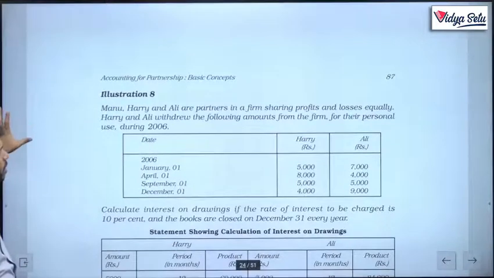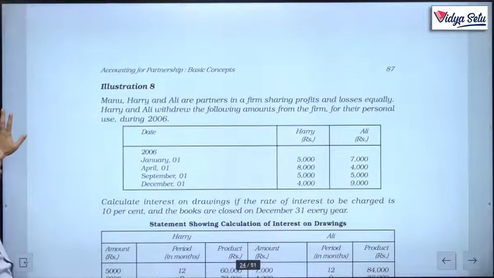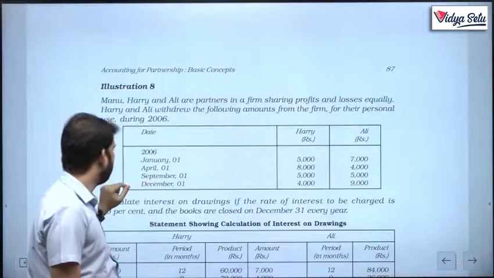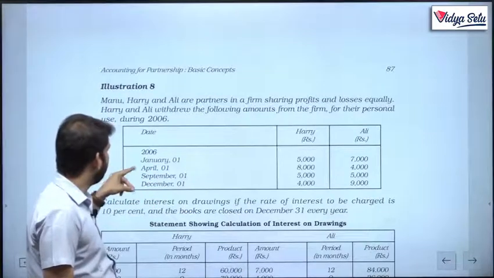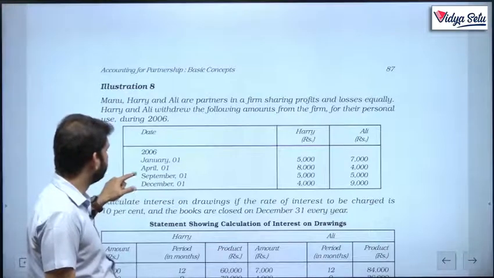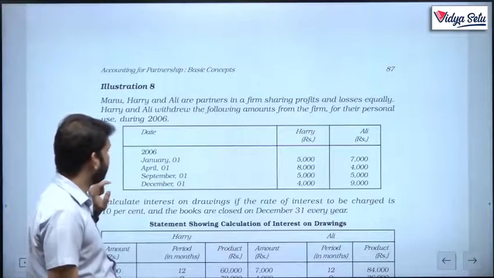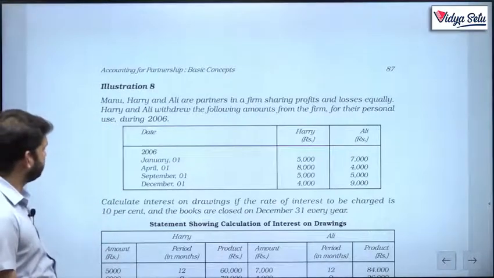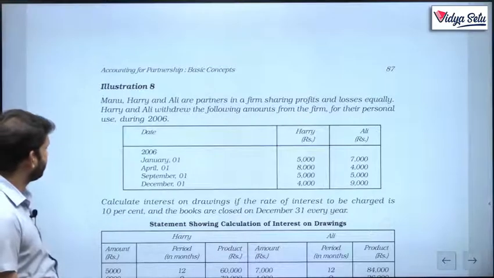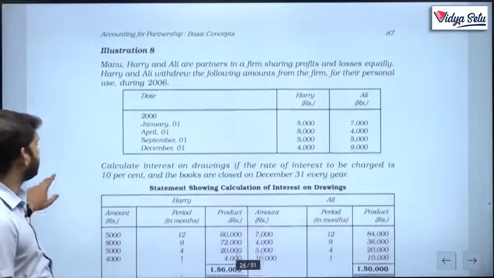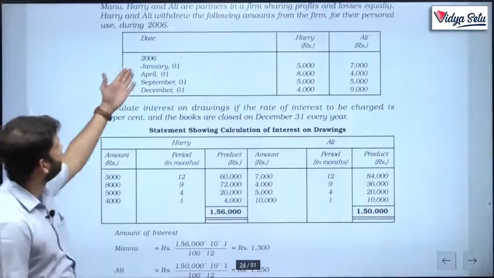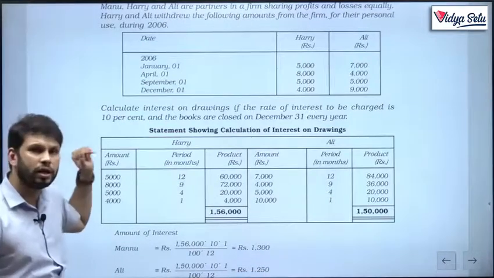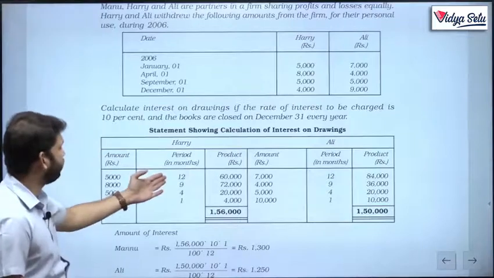Manu, Harry and Ali are partners in a firm sharing profits and losses equally. Harry and Ali withdrew the following amounts: January 1, April 1, September 1, December 1. Different dates, okay? And the rate of interest to be charged is 10%. So the first money on January 1 was withdrawn. The year is January to December, which means for the entire 12 months.